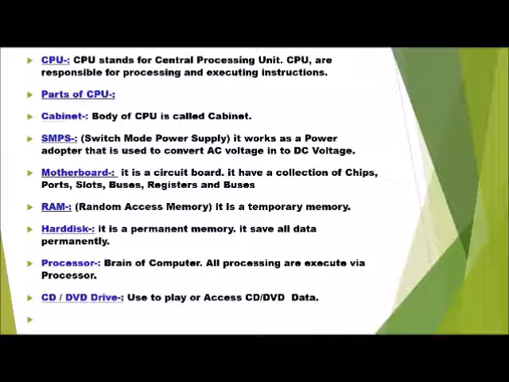There are various components in computer system, various parts of computer systems, like we have CPU. CPU is also known as the brain of the computer system, and it is responsible for processing the data that is provided as input to the computer system. Inside CPU there are various components, for example cabinet, SMPS, motherboard, RAM, hard disk, processors, DVD drives, etc. All these parts have specific functions inside CPU.